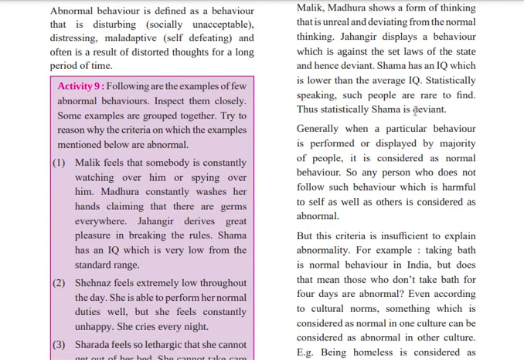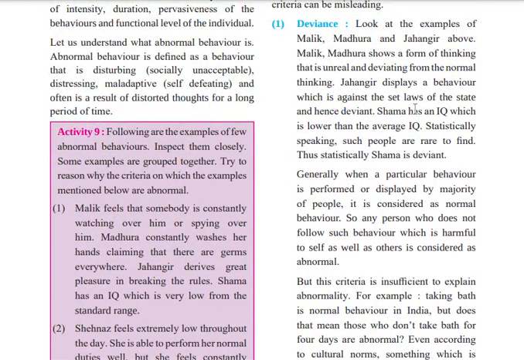Statistically speaking, it is very rare to find such people, so they are deviant. Generally, when a particular behavior is performed or displayed by a majority of people, it is considered normal behavior.